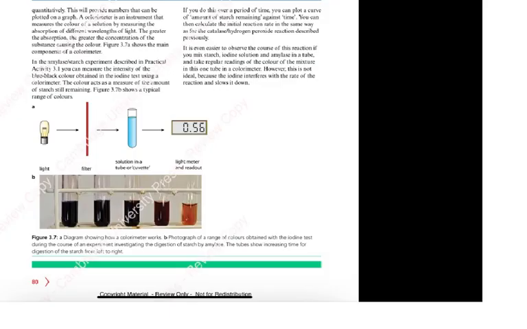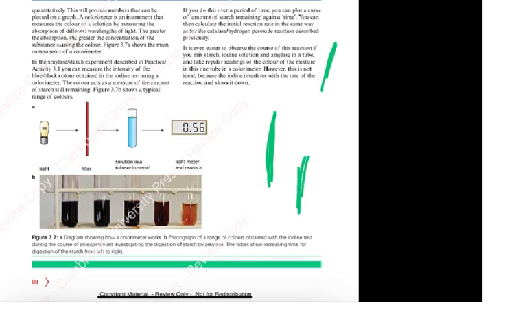Now, as you can see here, I've given you this from the page from the book. You have the light, you have a filter, you have a solution in a tube or cuvette, and a light meter and a readout. The diagram shows how the colorimeter works. Here is a photograph of a range of colors obtained from the iodine test during an experiment investigating the digestion of starch by amylase. It is also easier to observe the course of the reaction if you mix starch, iodine, and amylase in a tube and take regular readings of the color of the mixture in this one tube in a colorimeter. However, this is not ideal, because the iodine interferes with the rate of reaction and slows it down. So this is the way that a colorimeter would be used for a reaction.